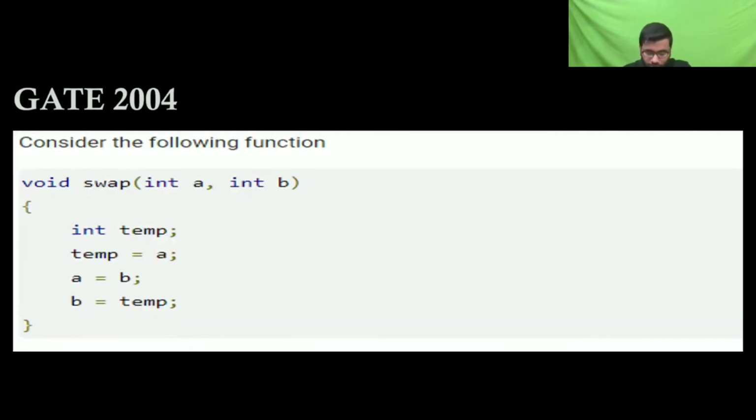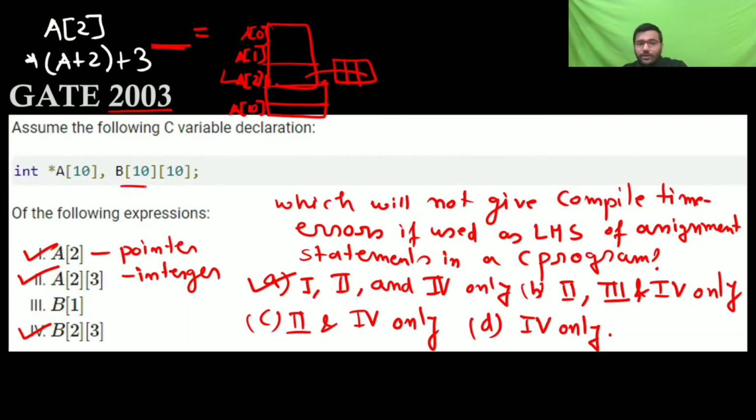Now this is the question. You just see the code, then I will go to the question. Okay, so consider the following function: void swap(int a and b). You have a two dimensional array, you require both. At least you require the second. The first column is not that much, it's not mandatory, but the second column is mandatory. That is, the column is mandatory, the row is not mandatory. Okay, option 2 means